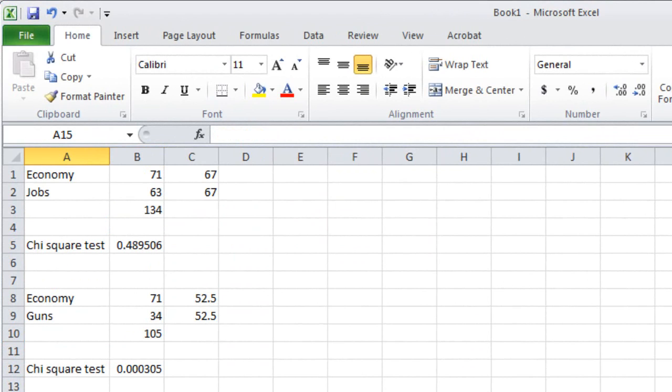Obviously, that's a difference. He spoke about the economy more frequently than about guns. But is it a non-random difference? The chi-square test suggests that it is. There is a far less than 0.05 probability, or less than a 5% probability, that the difference could be explained by just a random process. So since it can't be explained by a random process, the next likeliest conclusion, assuming that our selection of these terms is valid and that these terms mean what we think they mean, things that you can check out by looking at the context, is that they differ for a systematic reason, that the president really did intend to emphasize the economy more so than guns.